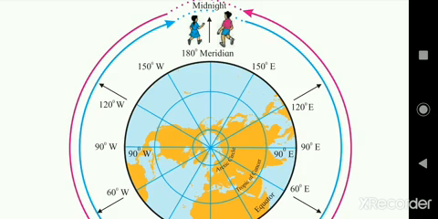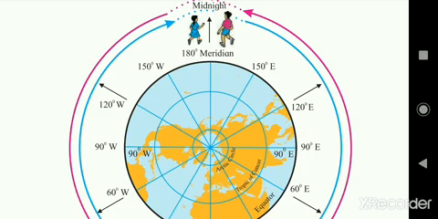The earth takes 24 hours to make one rotation, which means the earth takes 24 hours to make a round of 360 degrees around itself. Earth rotating around itself is called rotation. Earth revolving around the sun is called revolution. And the earth rotates from west to east. See the direction of the rotation of the earth: from west to east. Therefore, in terms of time, the eastern part of the earth is ahead of the western part.